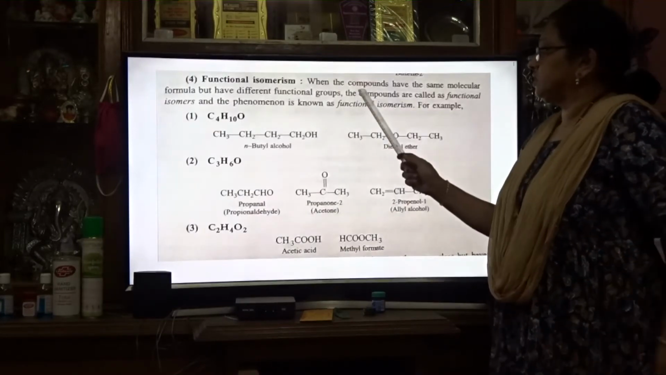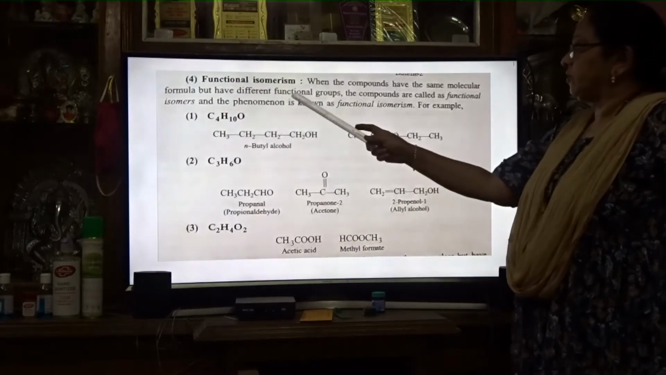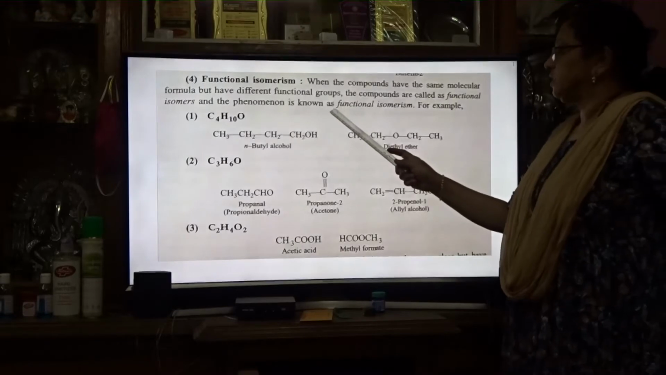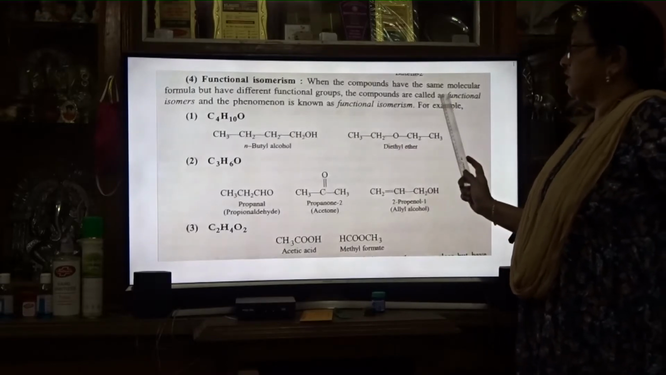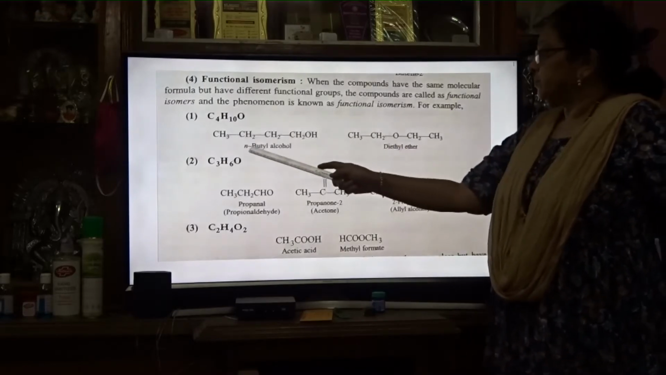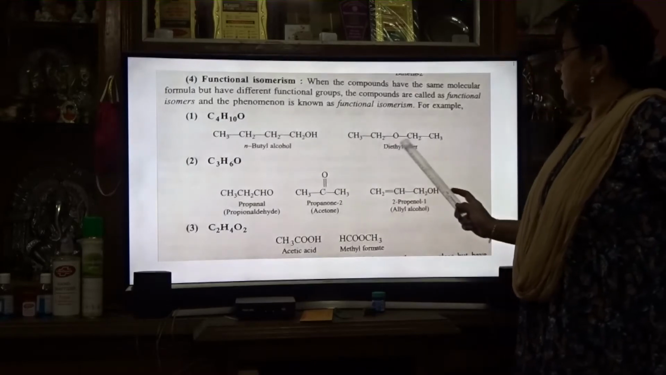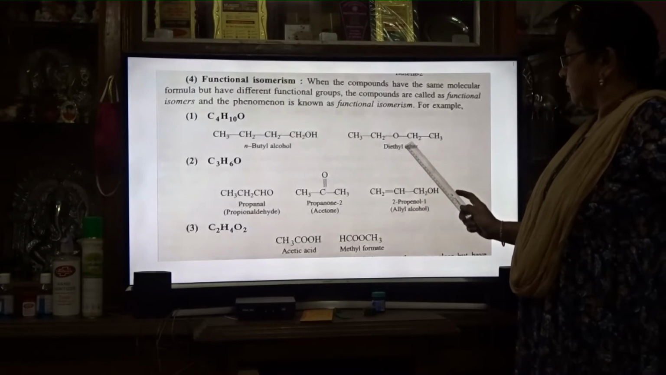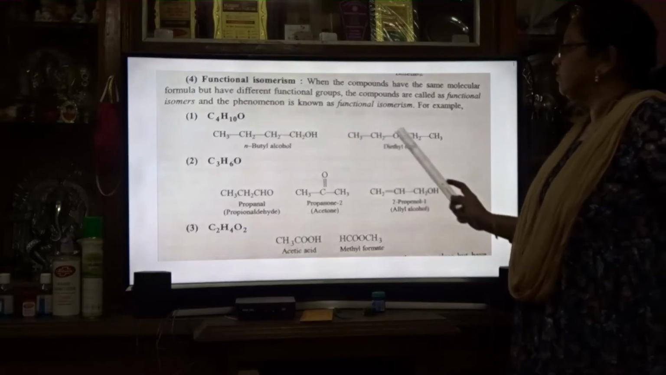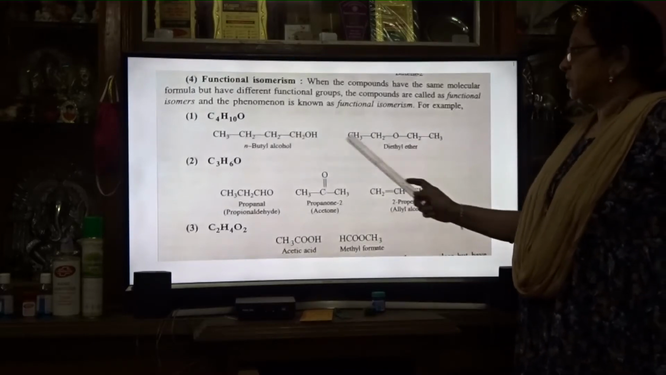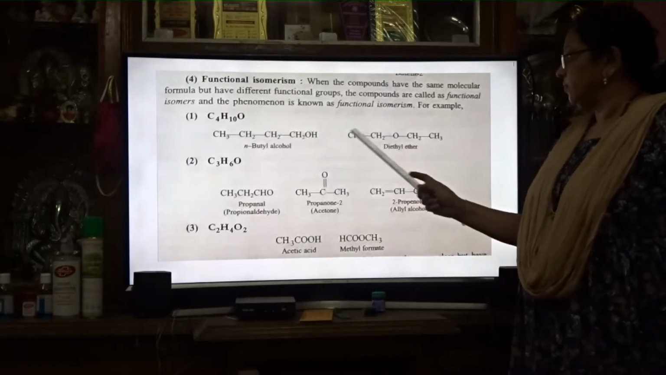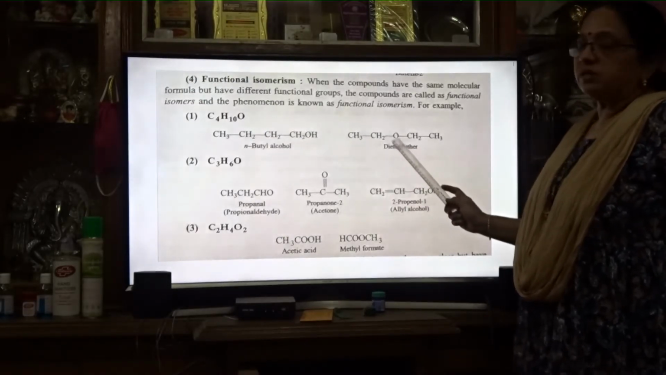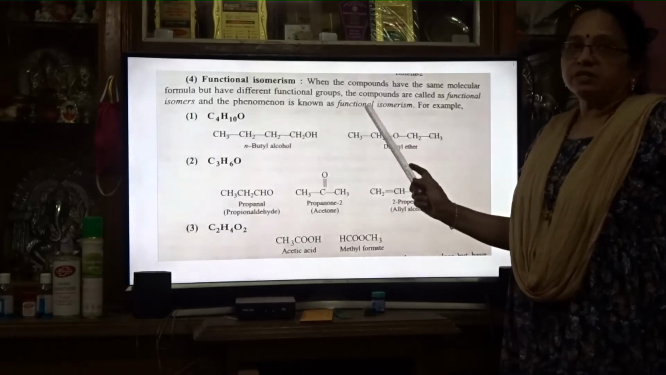Then functional isomerism. When compounds have the same molecular formula but different functional groups, the phenomenon is known as functional isomerism. For example, here n-butyl alcohol and diethyl ether. Here is the alcoholic functional group, here is the ether functional group. Both have the same formula C4H10O, but the functional groups are different. Here an OH group is there and here an ROR group is there, but both have the same molecular formula.